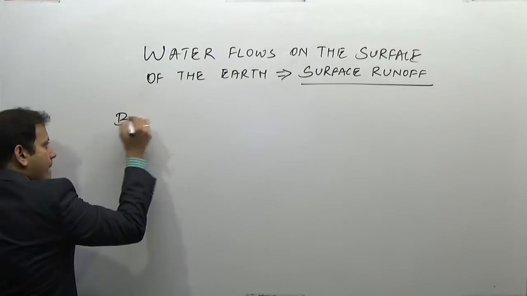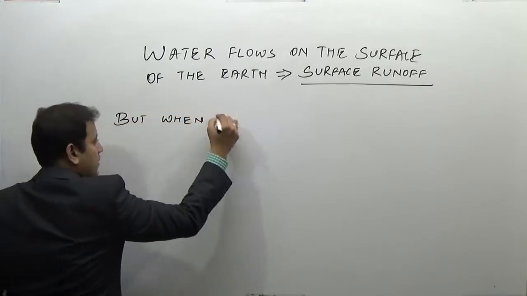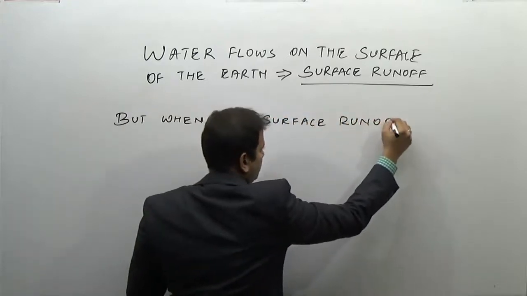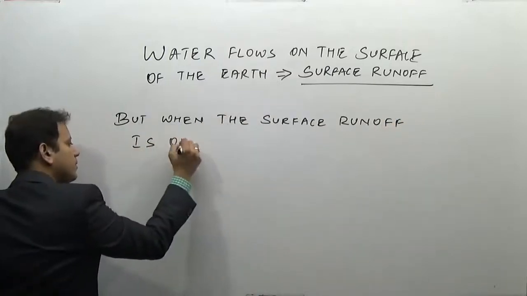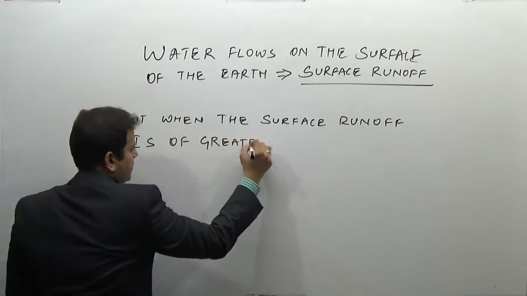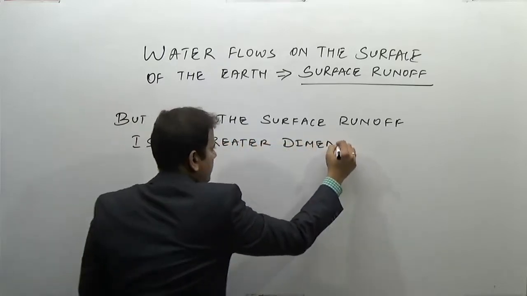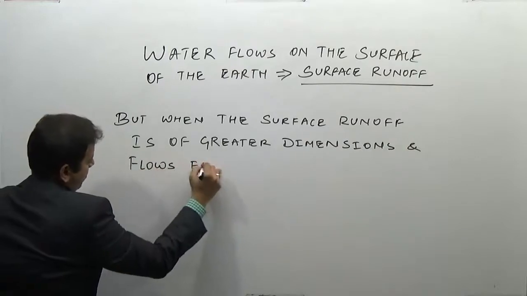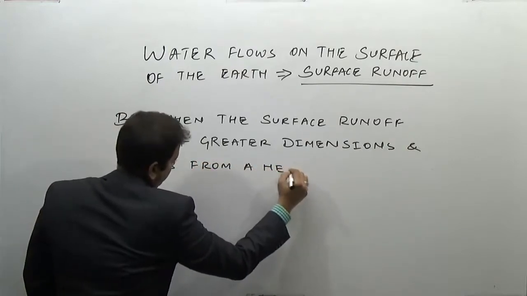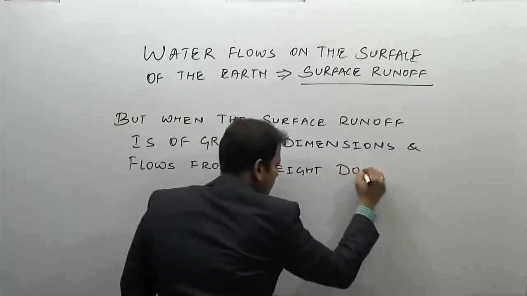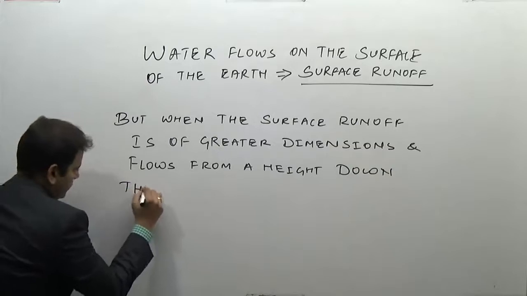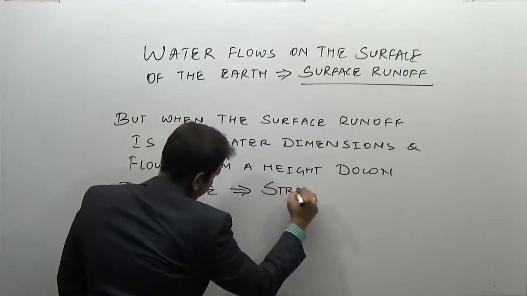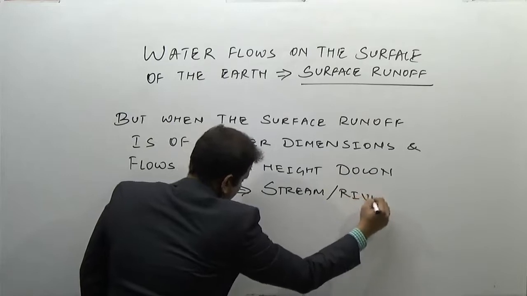But when the surface runoff is of greater dimension and flows from a height down the slope, it is known as a stream or a river.